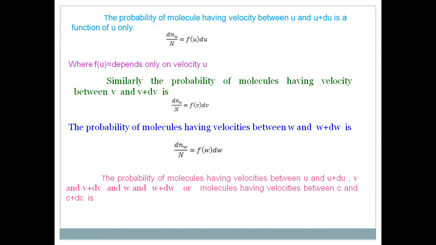At the same time, the probability of the molecule having velocity between u and u plus du, v and v plus dv, and w and w plus dw is dNc by N, equal to f of u du, f of v dv, and f of w dw. Of course, these molecules simply have velocity between C and C plus dC. So dNc represents the number of molecules having velocity between C and C plus dC, so that dNc by N is equal to f of u du, f of v dv, f of w dw.